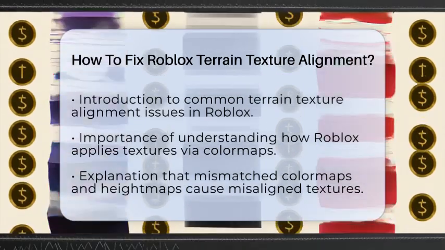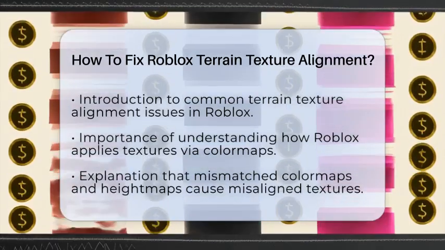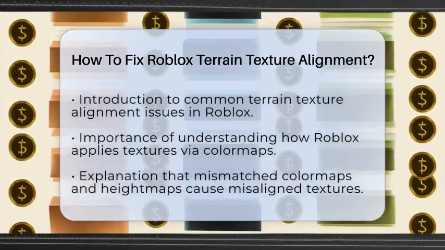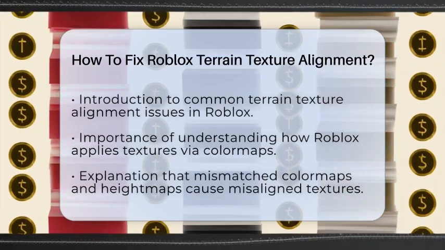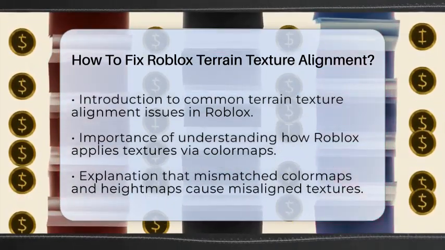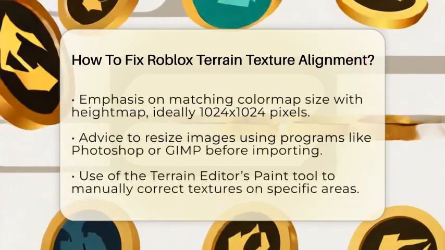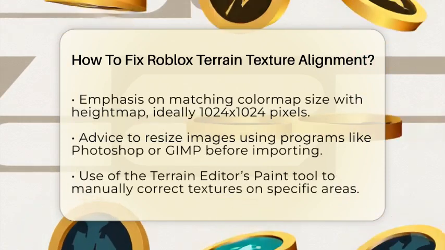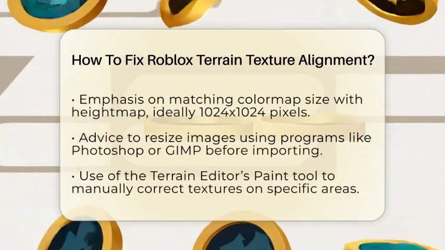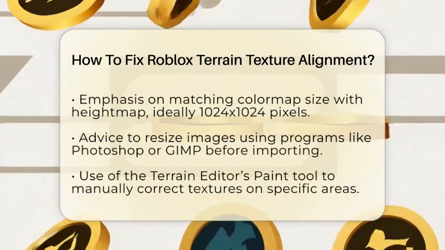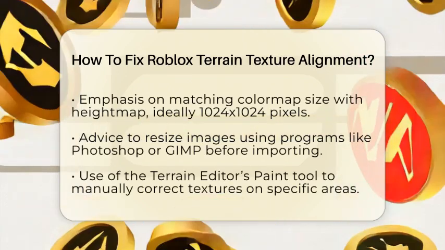When you use the terrain editor, textures are added through color maps, which are images that tell Roblox where to place different textures based on color and height. If these color maps don't match up with your height maps, textures can look misaligned or stretched. So, always double-check that your color map lines up perfectly with your height map before applying textures.